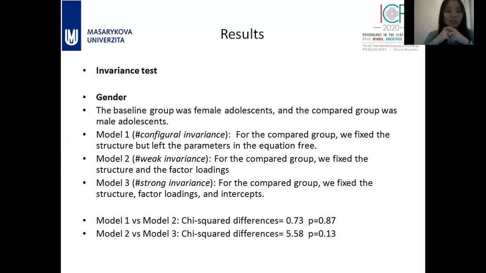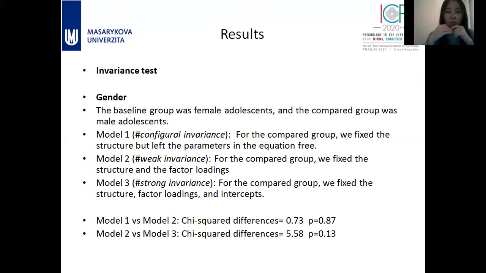Next, we did the invariance test to see if the questionnaire is practical across the genders and across the locations. So let's talk about the genders first. The baseline group was the female group, and the compared group was the male adolescents. In the first model, we just want to see the configural invariance. For the compared model, we fixed the structure but left the parameters in the equations free.